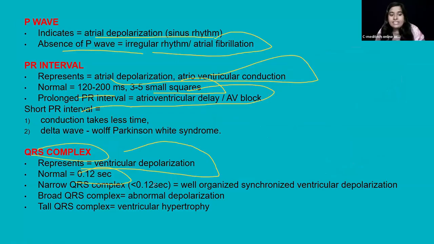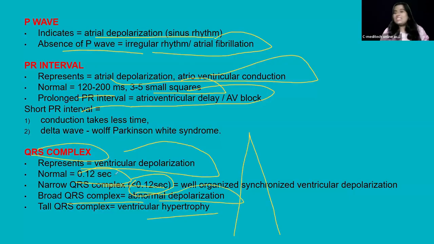If it is narrow, then it is less than 0.12 second. If the QRS complex is very tall, as I have told you, then it is ventricular hypertrophy. If it is very broad, it means abnormal depolarization has occurred. So these are some of the abnormal conditions happening in the QRS complex as well as the PR interval.